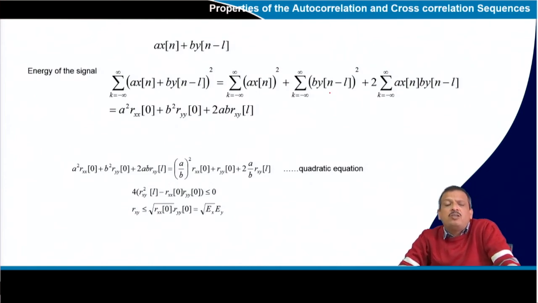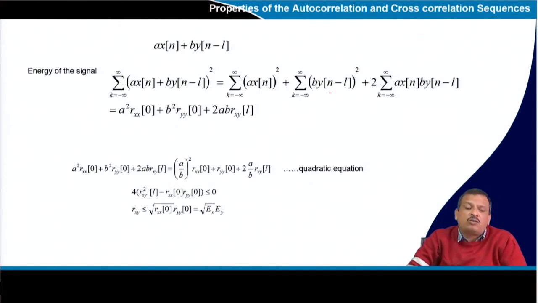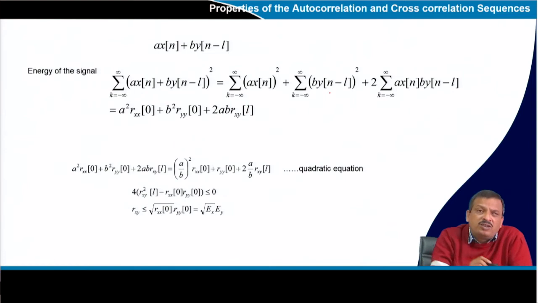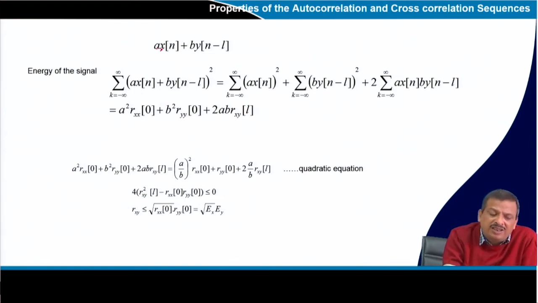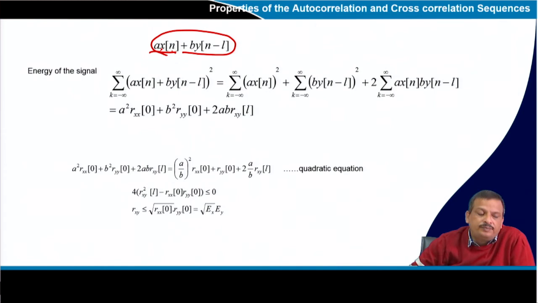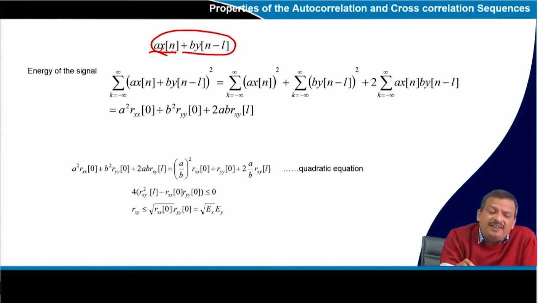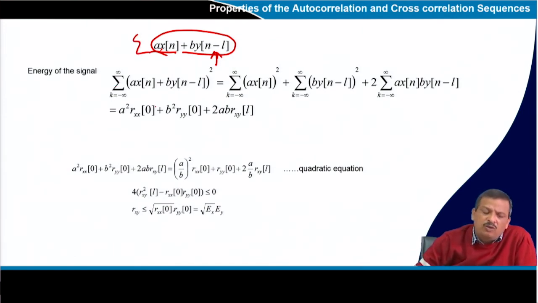Then the properties of autocorrelation and cross correlation sequences. Forget about the maths, only think: suppose I have a signal a x of n plus b y of n minus l. Now, what is the energy of this signal? This is the total signal. Energy is nothing but square and infinite sum.